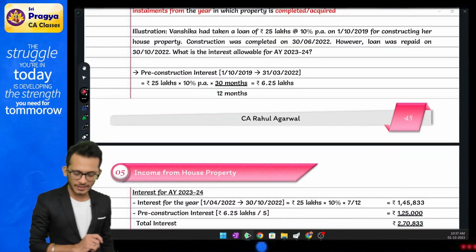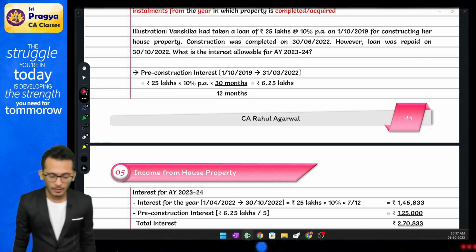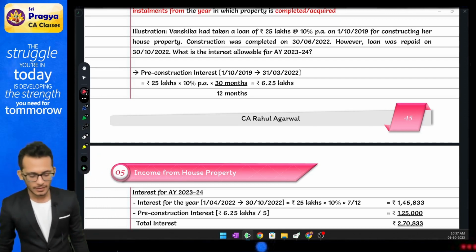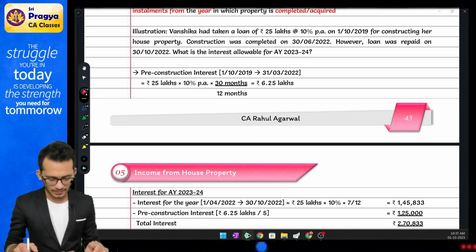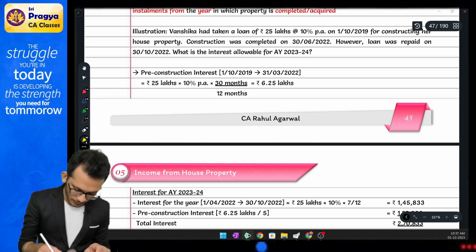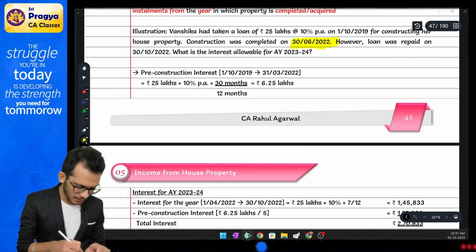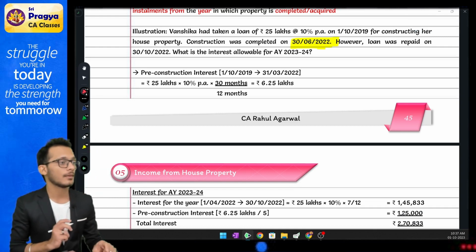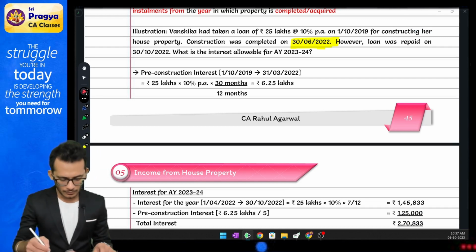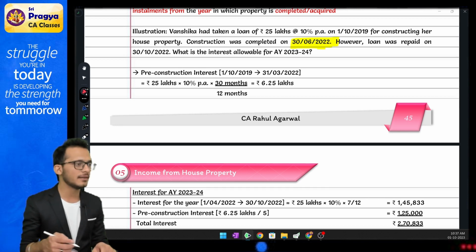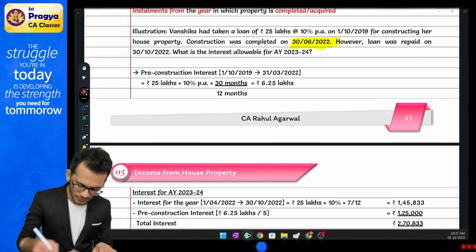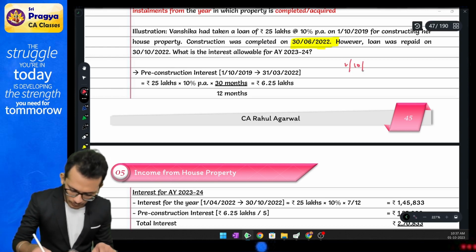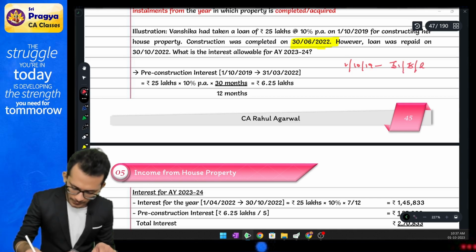Look at the example. Manshika has taken a loan of 25 lakhs at the rate of 10% on 1st October 2019 for constructing her house property. The construction was completed on 30th June 2020, which means the house was completed in the previous year 22-23. Which means your pre-construction period will be from 1st October 19 to 31st March 22.